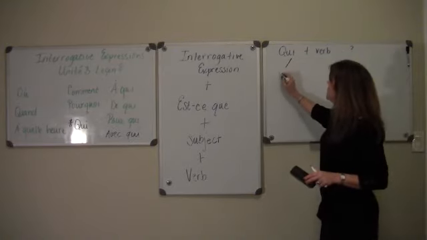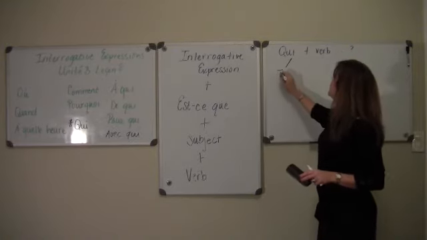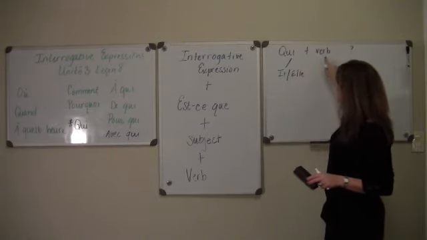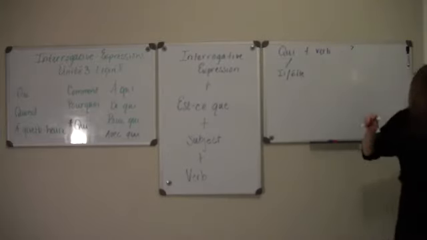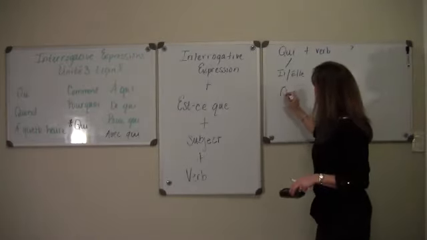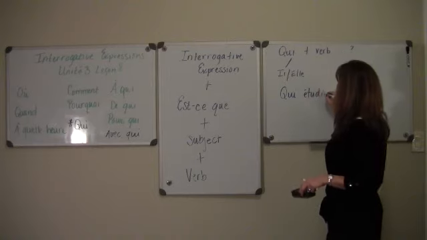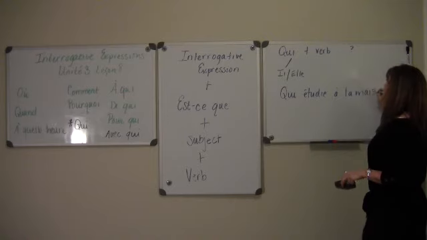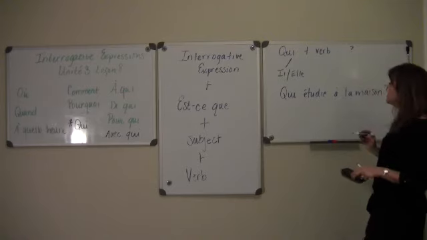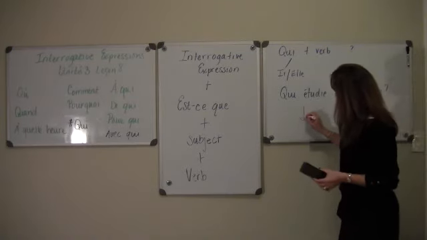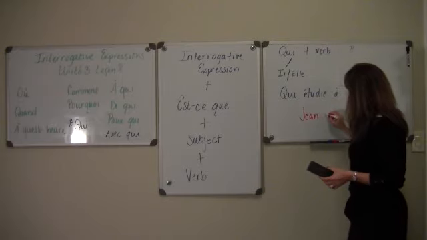This qui you need to think of as il or elle singular. That's going to tell me which verb form I need to use. So, qui étudie à la maison? Who is studying at the house? Jean étudie